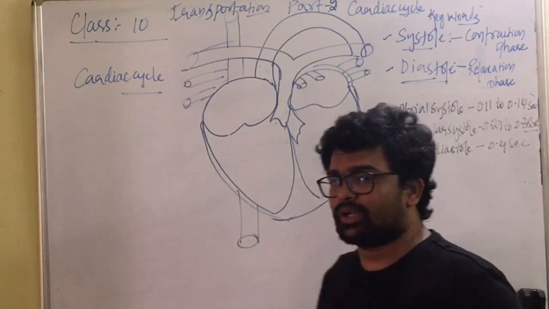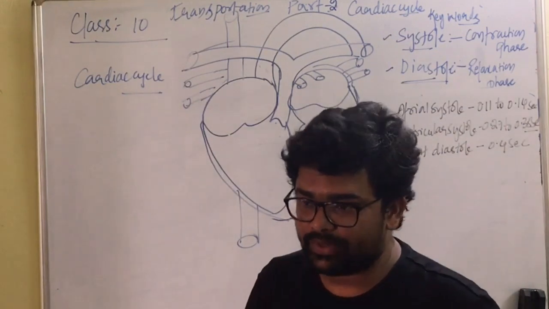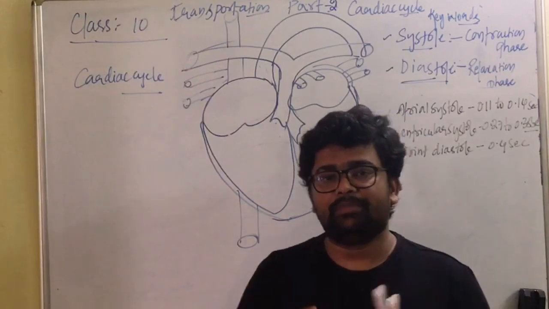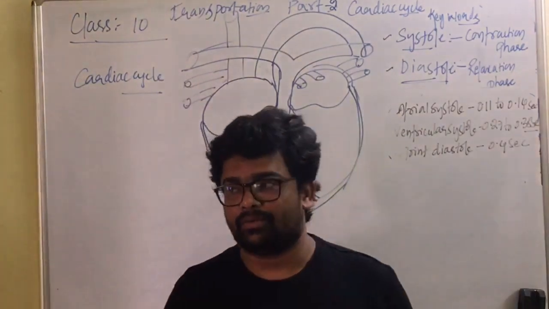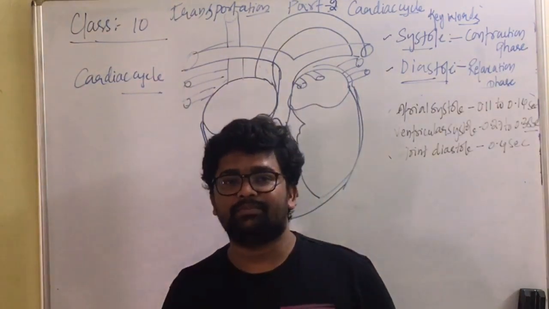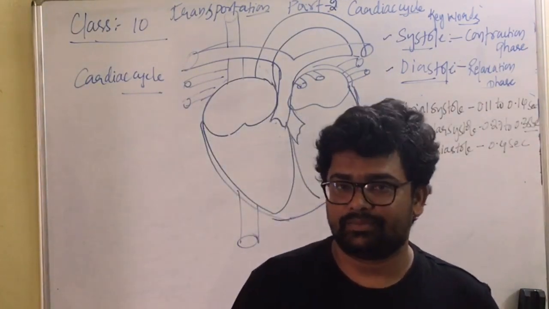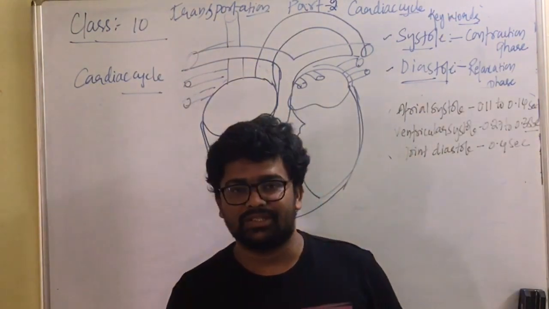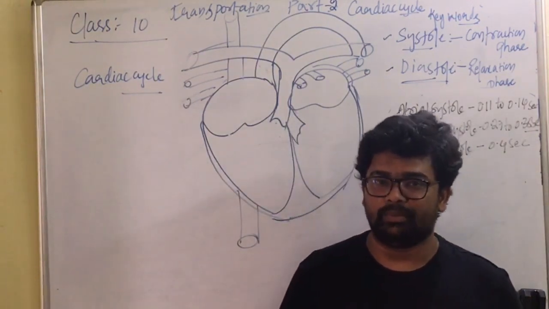So before we study about the cardiac cycle, let us study about blood vessels. So what are blood vessels? Blood vessels are the ones which carry blood to the different body parts. Vessel, the name itself indicates they are tube-like structures which carry blood to different body parts.